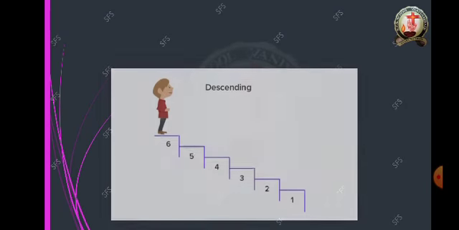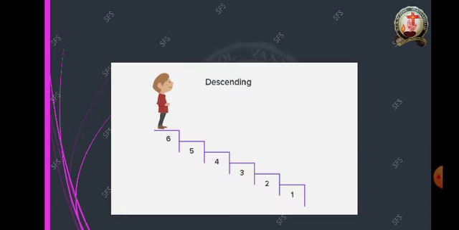Children, look at the next example. Take for example, steps. When you are going upwards, that is called ascending order. When you come from top to bottom, from the first floor down, that is called descending order.